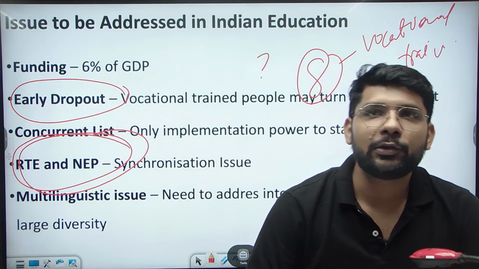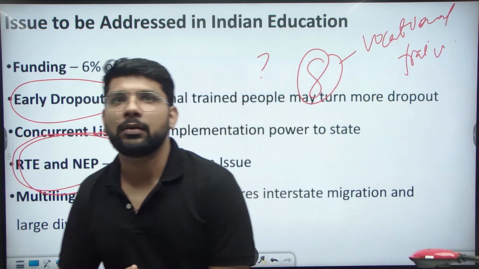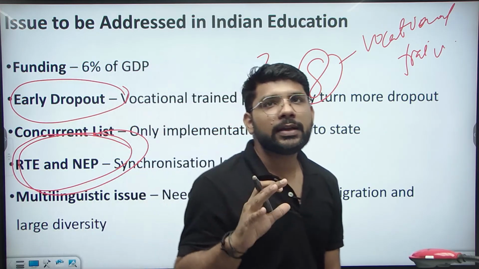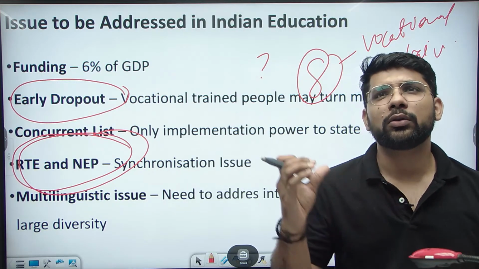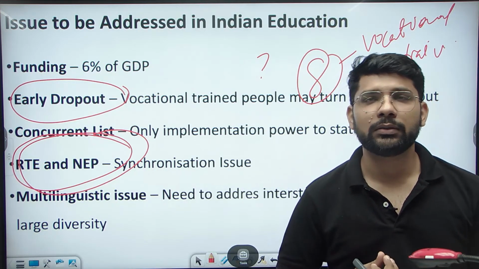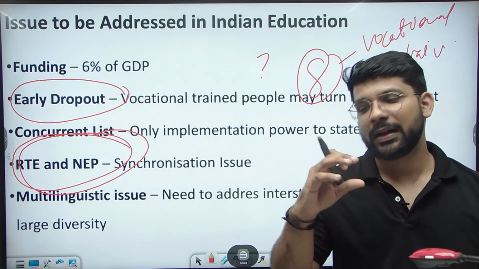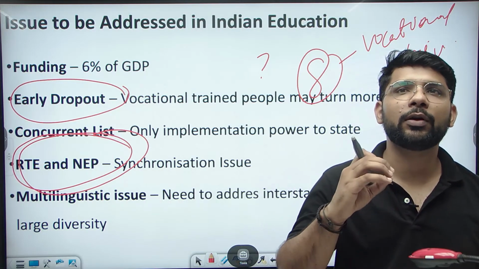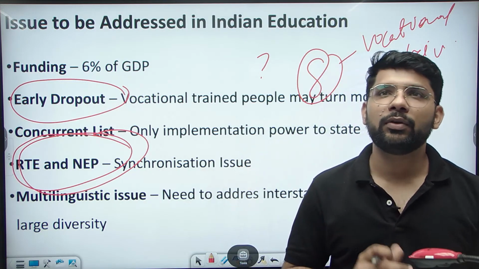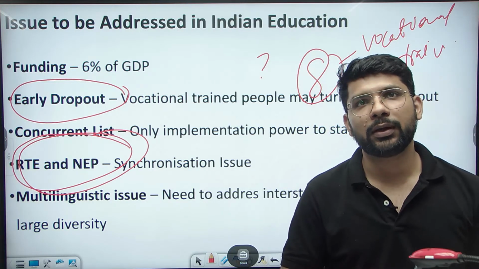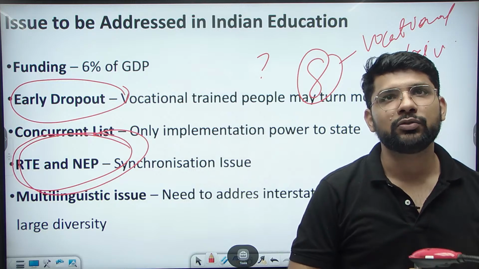Now come to the conclusion part. How will we conclude this question? This question can be concluded by writing any quote of an author related to education. Education is necessary for all. According to the present situation, we need to focus on skills, technology, and the teacher upgradation program, and we need to address these issues related to the new education policy.